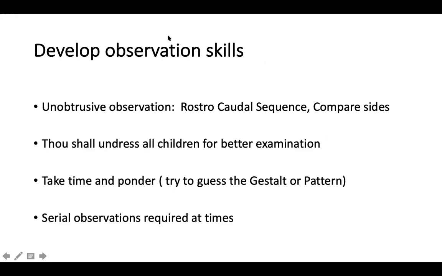Take time and ponder just before touching the child. See whether there is any pattern just by the way you look at it. It's a very good mental exercise. The more you try this, you think, okay, this probably looks like this particular type of neurological condition, and then start examining. It gives more information. Sometimes you need to observe a child 2-3 times, and these days with the help of mobile videos, you can ask them to make videos and come back and show you if the child is not allowing you to examine in your OPD.